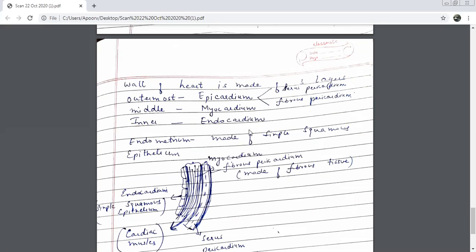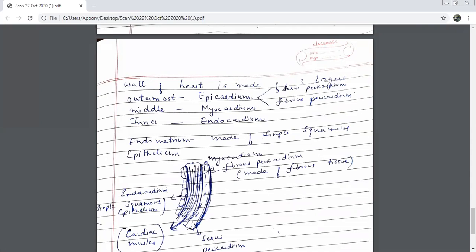And the inner layer is called endocardium. Why do you think there is so much protection for this? Why do we have three membranes in the wall? Because it is a very vital organ which has to work lifelong without a pause. It's a very delicate organ and a very significant organ for the body. It has to be protected from jerks and all kinds of external damage. So we have such a protective mechanism: epicardium, myocardium, and endocardium. The outermost layer is made stronger.